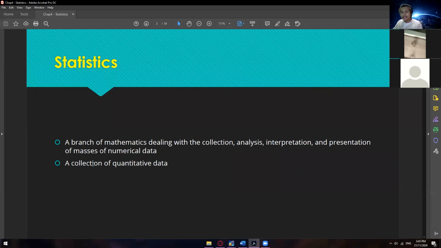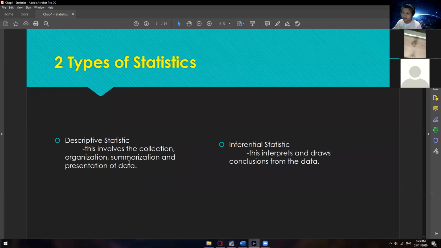Okay, or in other words, it is a collection of quantitative data. Okay, so very straightforward, quantitative or quantity, okay, or the counts of numbers or the number itself. Okay. And then once you're done understanding the meaning of statistics, then we have two types of statistics. So we have the descriptive and then the inferential.